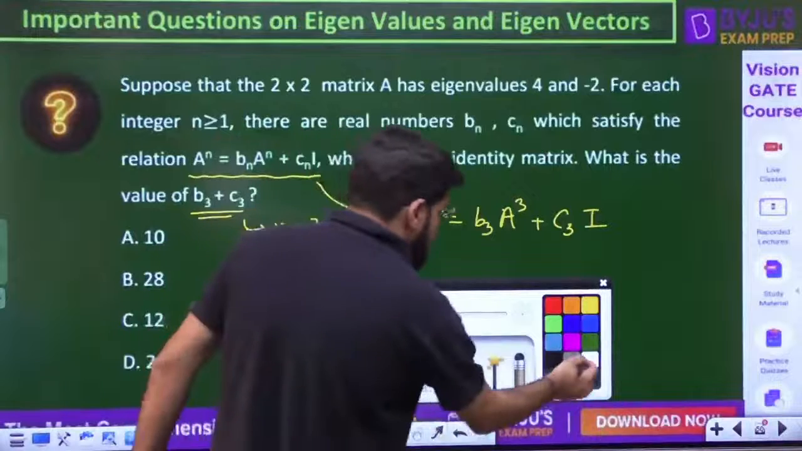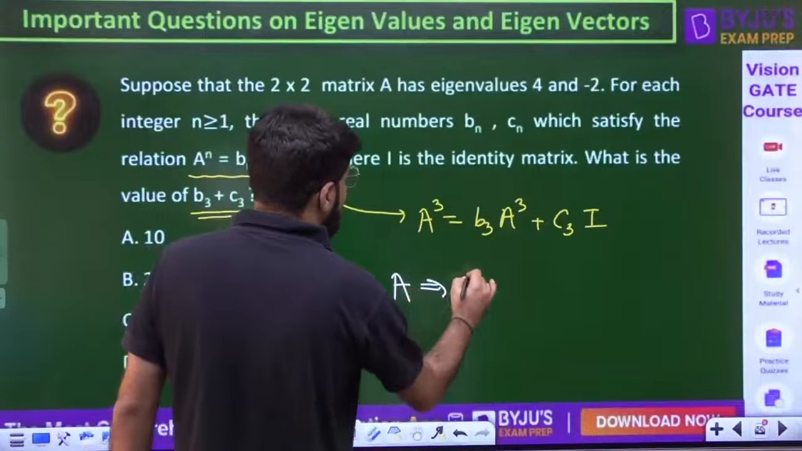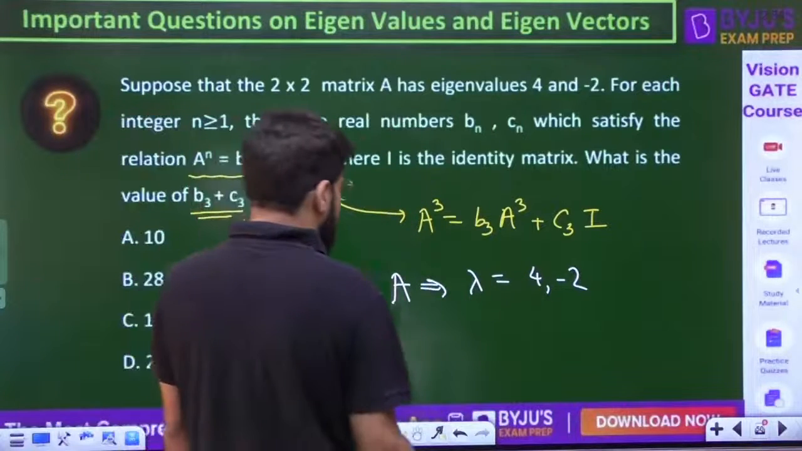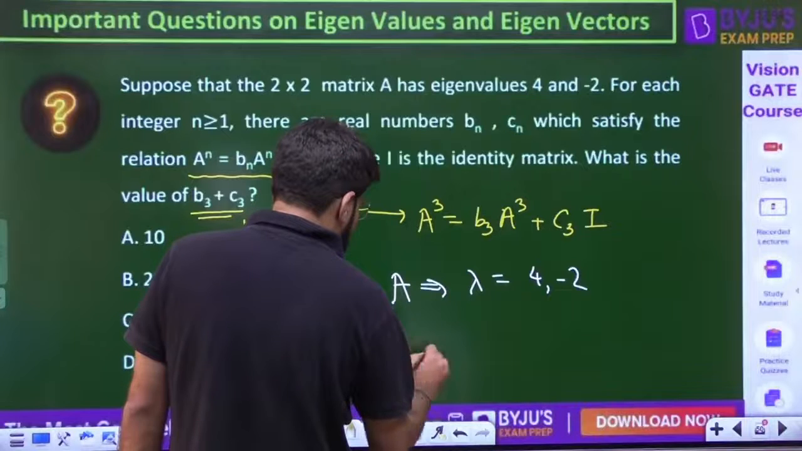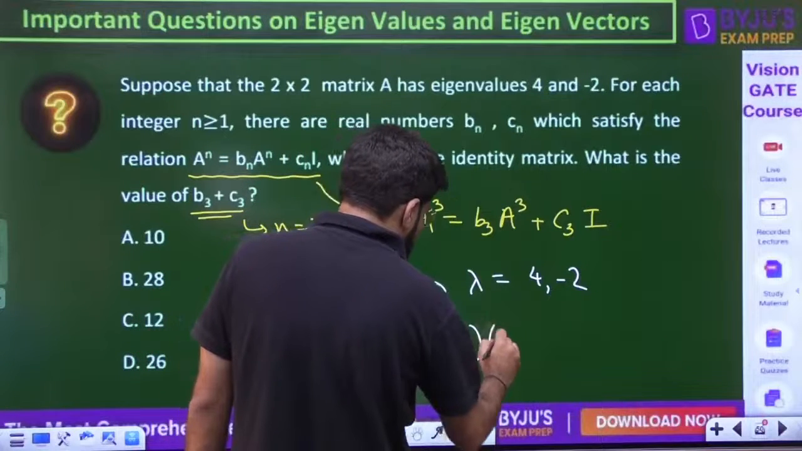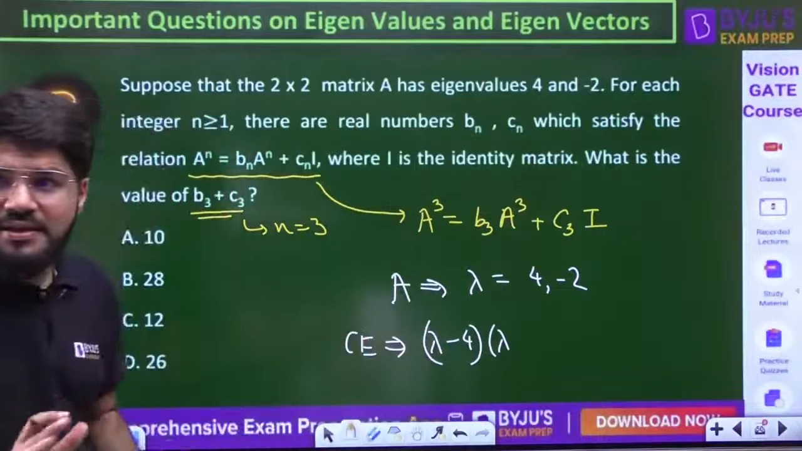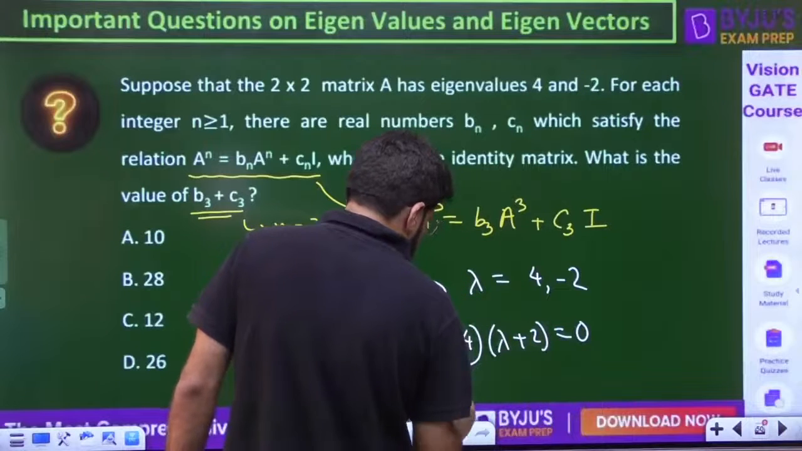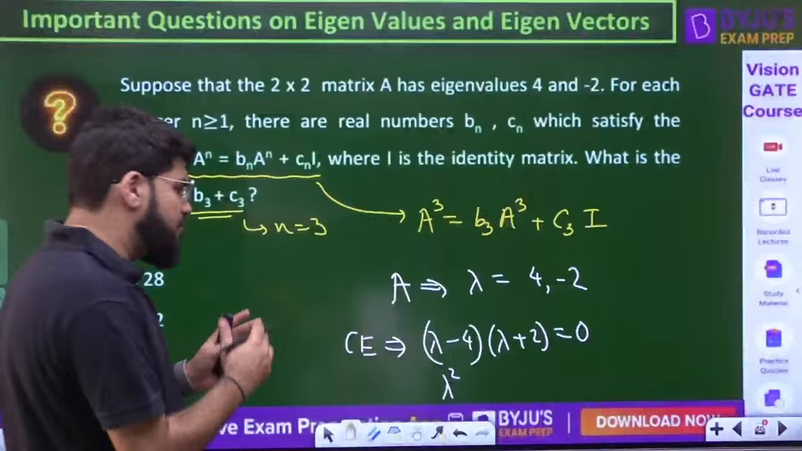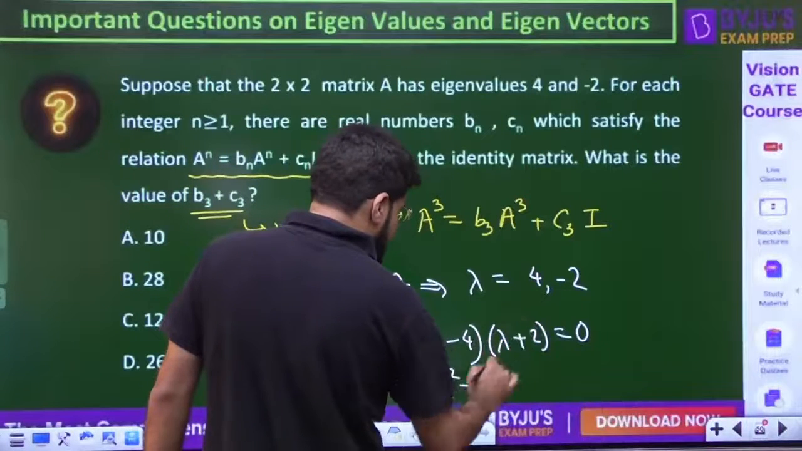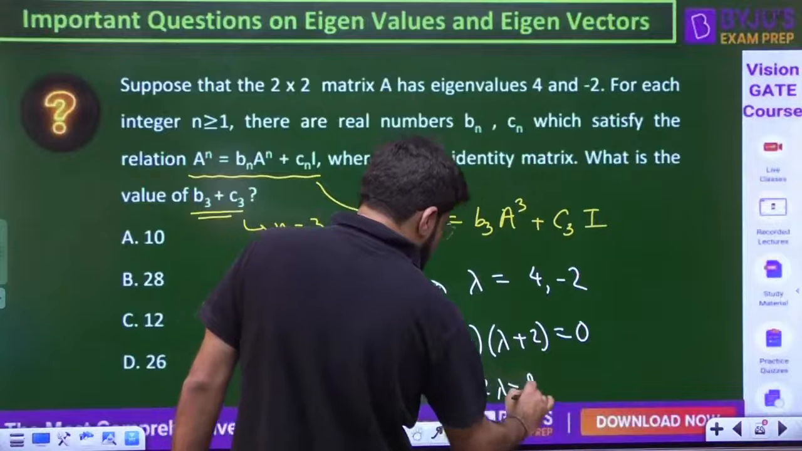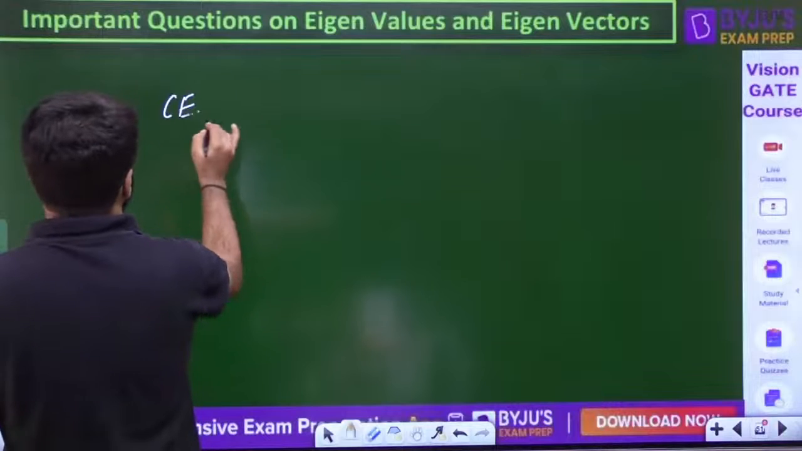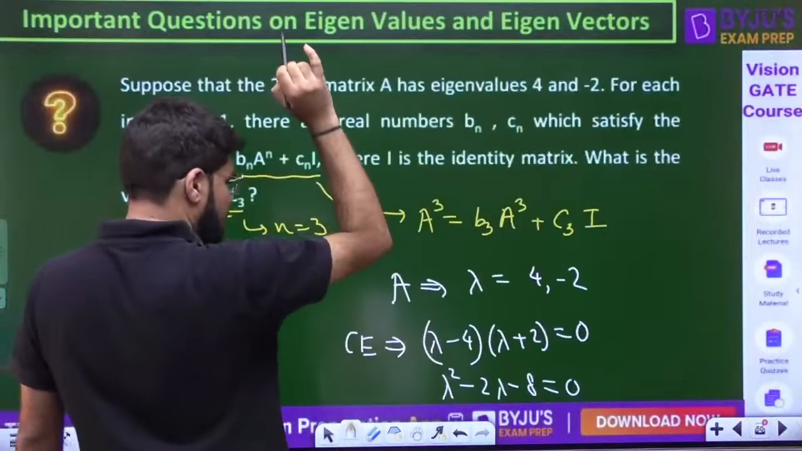If we talk about matrix A, the eigenvalues are 4 and minus 2. So what is the characteristic equation for this matrix? Eigenvalues are the roots of the characteristic equation, and before I apply Cayley-Hamilton, I need the characteristic equation. So lambda minus 4 and lambda plus 2 should be 0, then only 4 and minus 2 are the roots. I am given the factorized form, and now I multiply: lambda square minus 4 and plus 2, so minus 2 lambda, minus 8 equal to 0. Minus 4 into 2, correct? So the characteristic equation is lambda square minus 2 lambda minus 8 equal to 0.